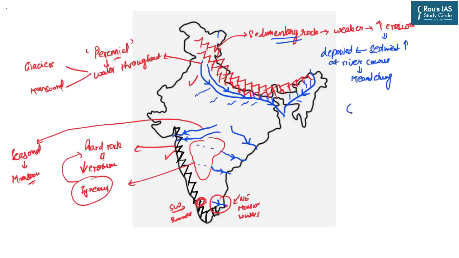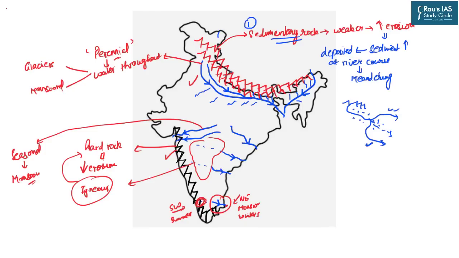For example, if the river is coming in such a fashion and it is eroding the mountains on the upper reaches, it is also bringing the sediments with it. And suppose these sediments get deposited over here, this river course gets blocked and hence it changes its direction, leading to the flooding of these areas. Otherwise, if there had not been any deposition, this river would move straight. But now because of this deposition, the lateral movement of these rivers has caused floods in the adjacent areas. So that is why the sedimentary nature of rocks becomes an important reason, which is different from the Western Ghats.